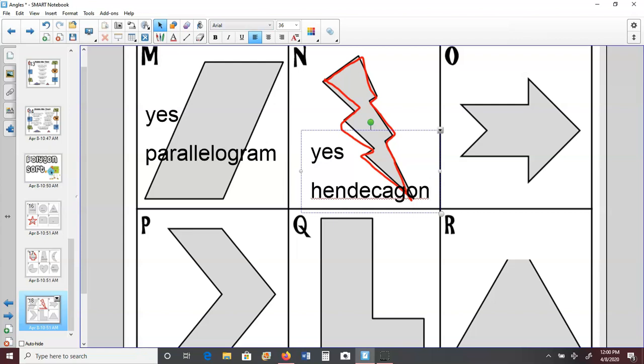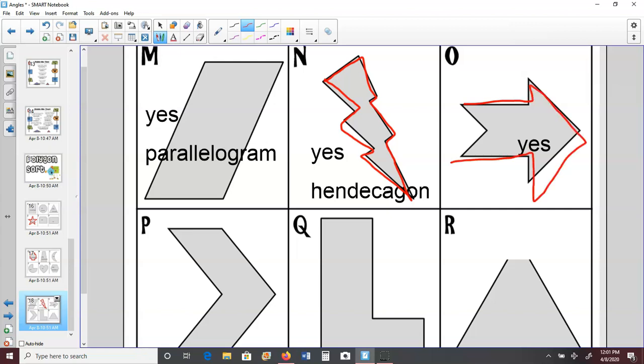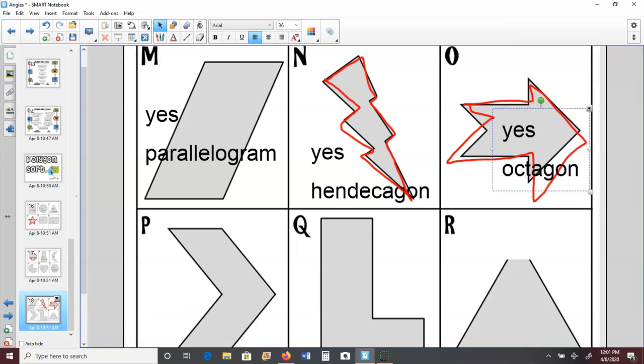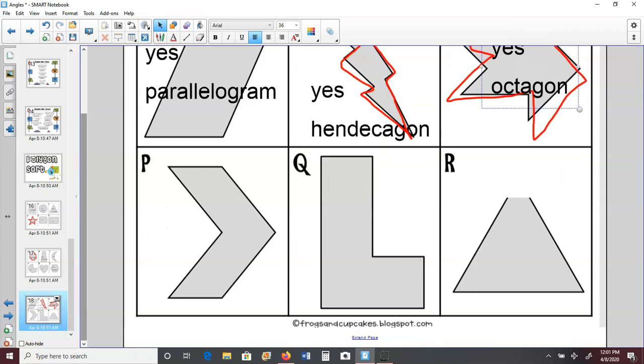All right, letter O. Is this a polygon? It's all flat and closed and straight sides, so yes. What would we call it? 1, 2, 3, 4, 5, 6, 7, 8 sides. Okay, we know what an 8-sided figure is called, right? Think of an octopus, so it's an octagon. An octagon.